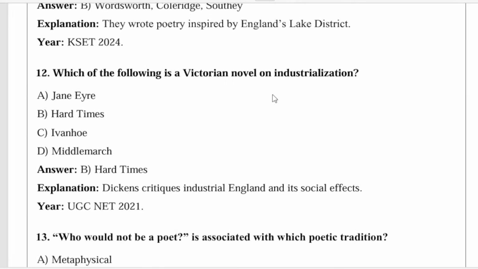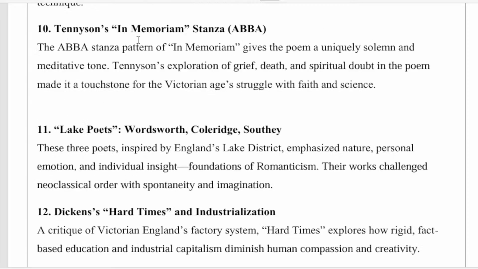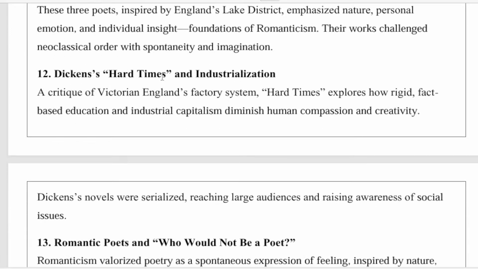Next, which of the following is a Victorian novel on industrialization? The correct answer for this question is Hard Times. Dickens critiques industrial England and its social effects. This appeared in 2021 UGC NET. So, a critic of Victorian England's factory system, Hard Times explores how rigid, fact-based education and industrial capitalism diminished human compassion and creativity. Dickens' novels were serialized, reaching a large audience and raising awareness of social issues.